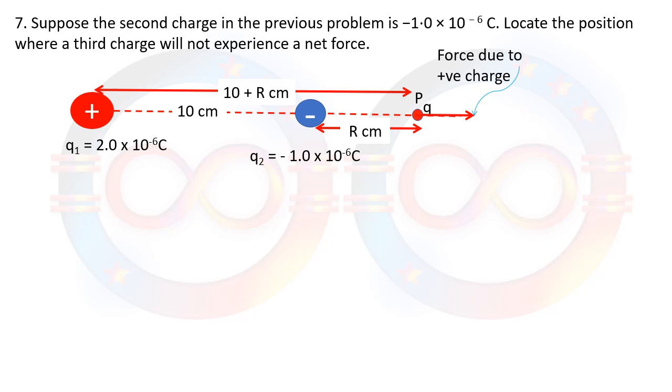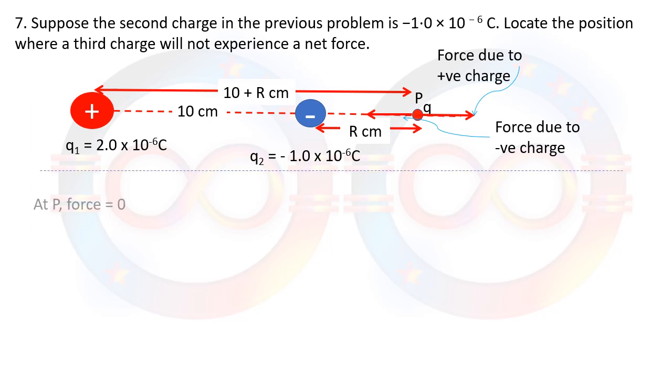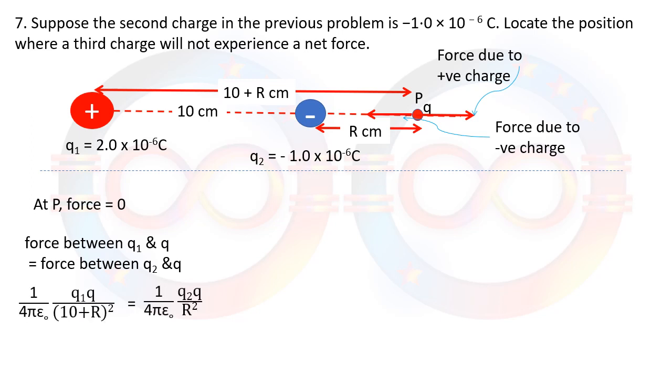Force due to Q1 will be away because it is positive and Q is positive, so repulsion will be there. Force due to Q2 will be towards the charge. If the field is going to be zero at a particular point P, both the directions are opposite and they must have the same magnitude. So once we put the value of the force between these two point charges, 1 by 4 pi epsilon naught will get cancelled,